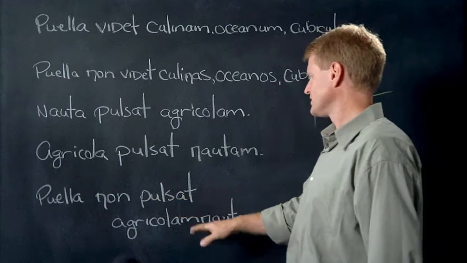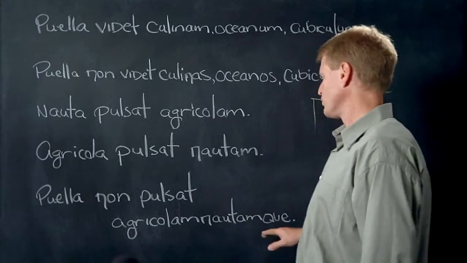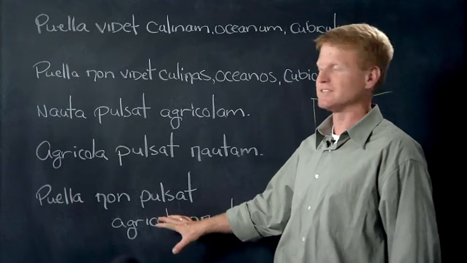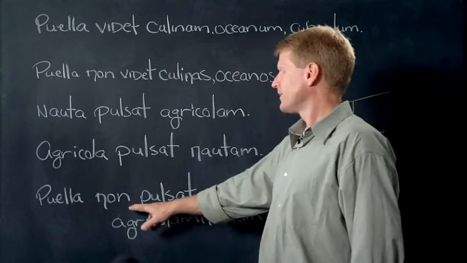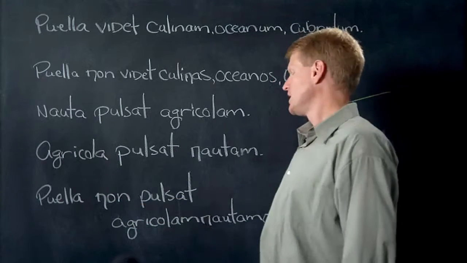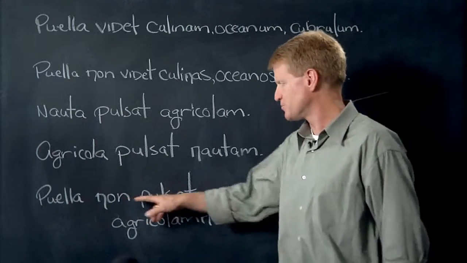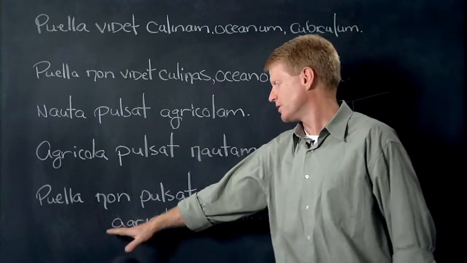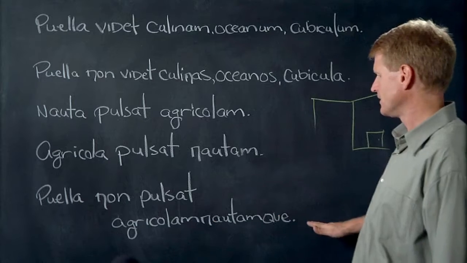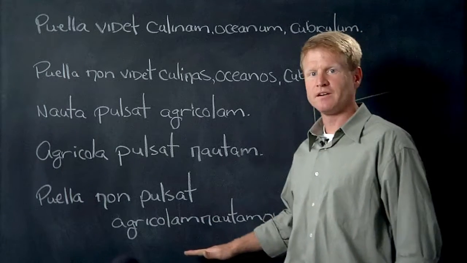Puella non pulsat agricolam nautamque. Now take a look at this word. First of all, the sentence. The girl, obviously, does not punch the farmer and the sailor. Okay, take a look at this sentence. Puella non pulsat. Look at the size of this word. Agricolam nautamque. What in the world is going on here?